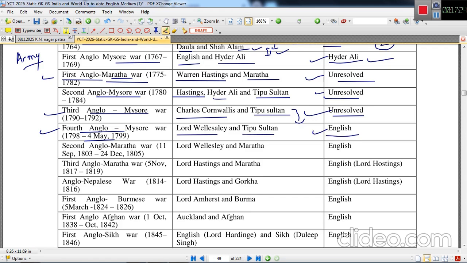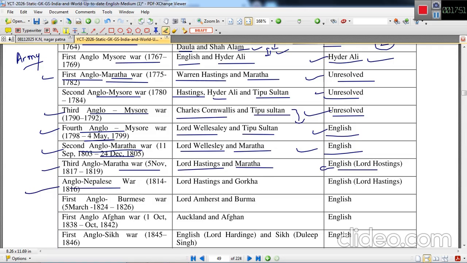The English were the winners. Second Anglo-Maratha War was fought between 11th September 1803 and 24th December 1805. Lord Wellesley and the Maratha forces. The English were again victorious. Third Anglo-Maratha War, 5th November 1817 to 1819. Lord Hastings and the Marathas. Again English. Lord Hastings was the winner.